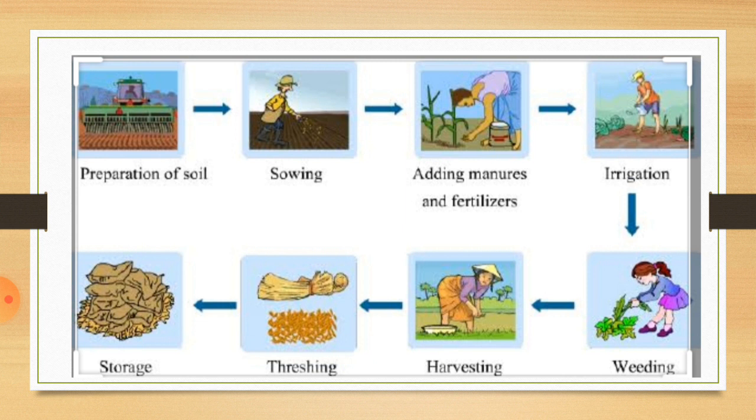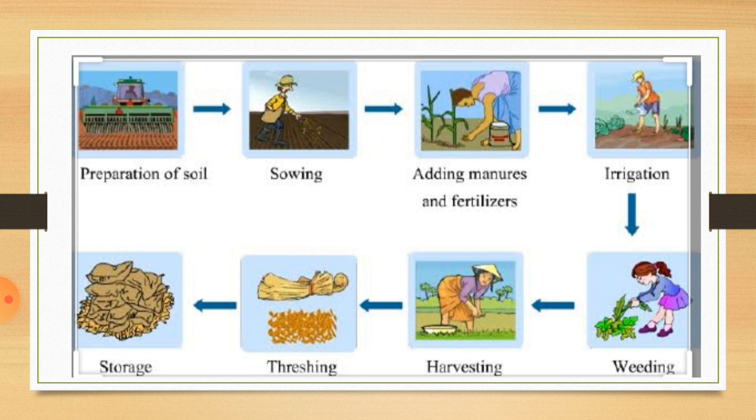They add manures and fertilizers. Manures are obtained from cow dung or dead and decaying plants. These are natural fertilizers, and they also use chemical fertilizers like urea and ammonium sulfate made in factories. So it depends on the farmer what they have to use. They add fertilizer to the soil so that the plants grow well.